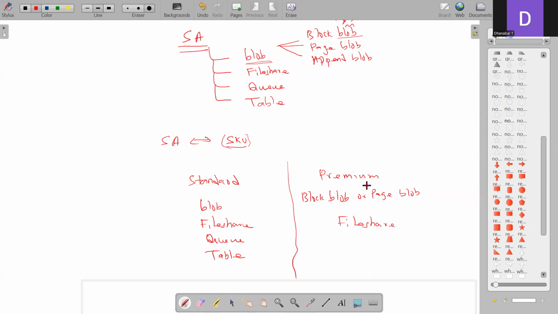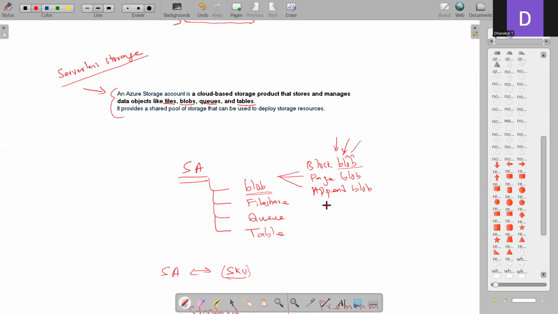Okay. So let's again go back here. So blob means we have three types, and all of them have different use cases. And we also have one more type called file share. If you ask me what this file share is, it is for storing large files, we can say. It's not only for storing large files.